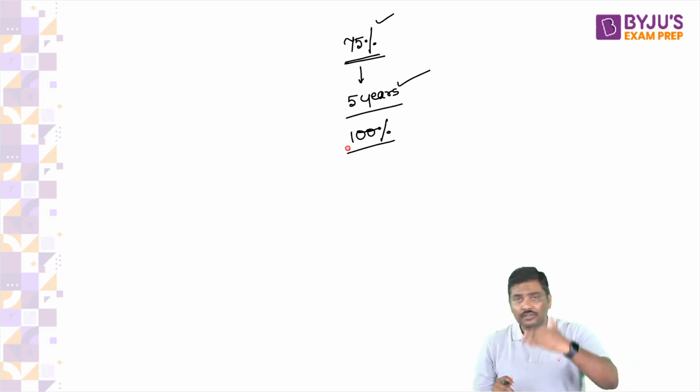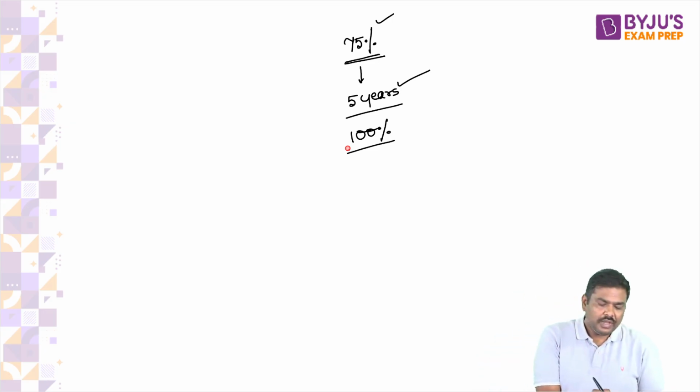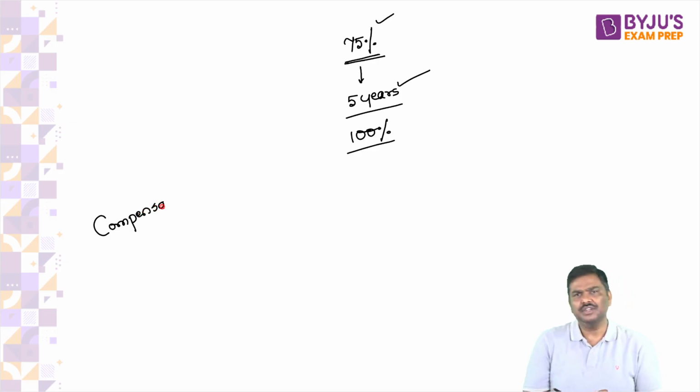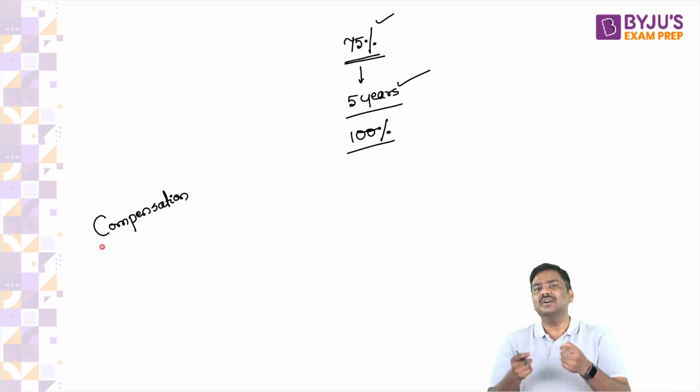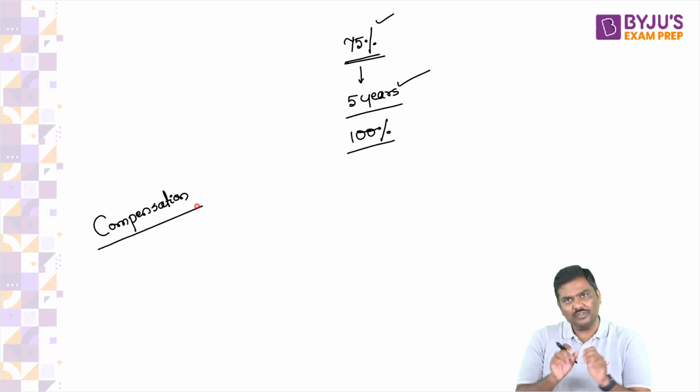Now let me continue from that point. If the central government wants to provide compensation, the central government should have money in the first place. All of you agree?